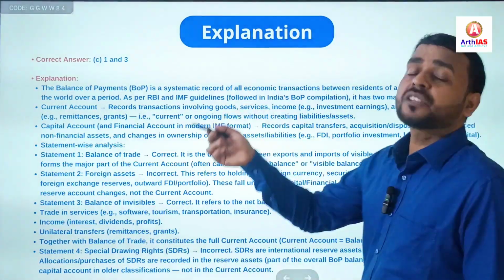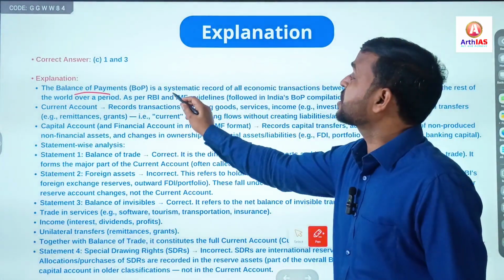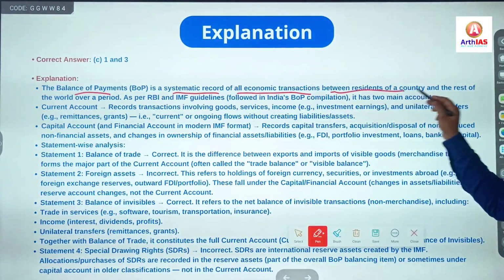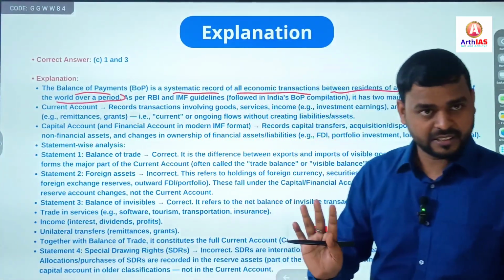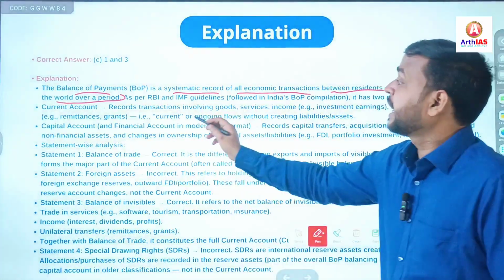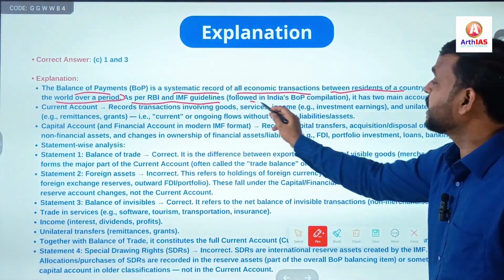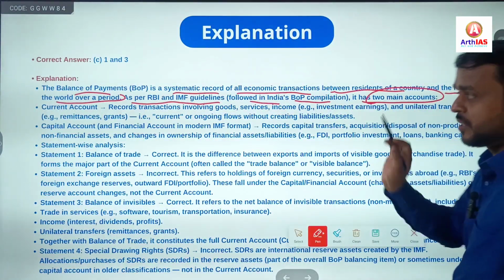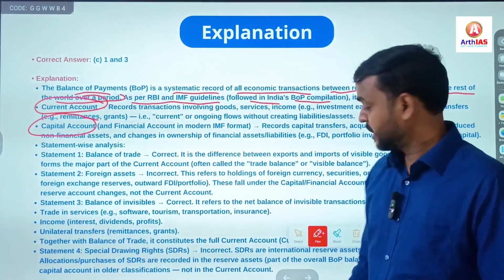So what is balance of payment? Balance of payments is a systematic record of all economic transactions between a resident of a country and the rest of the world over a period, generally 1 year. As per RBI and IMF guidelines followed in India, balance of payment compilation has two main accounts. First, current account, and second, capital account.